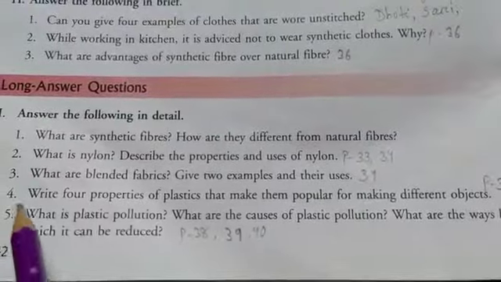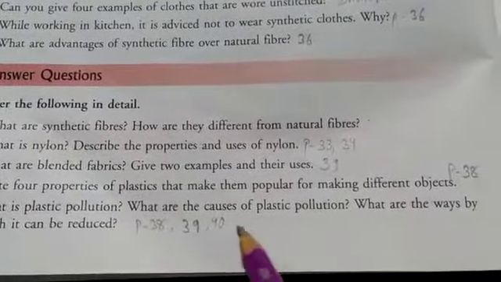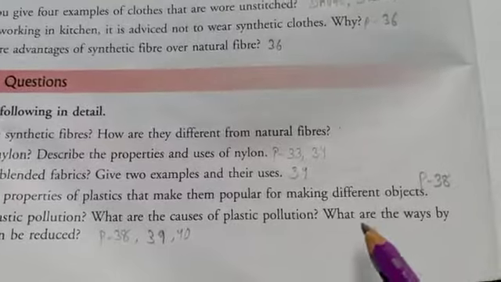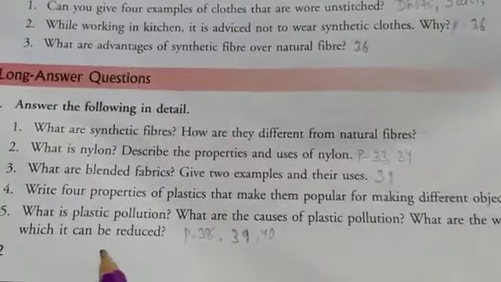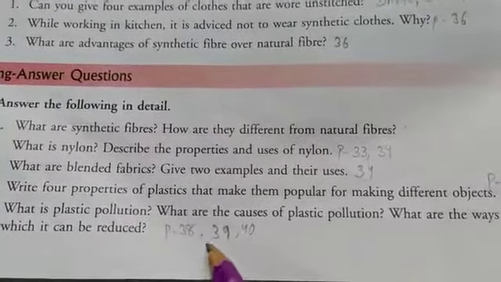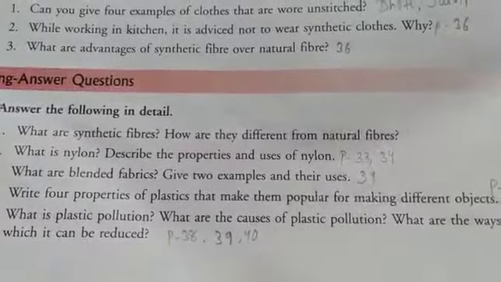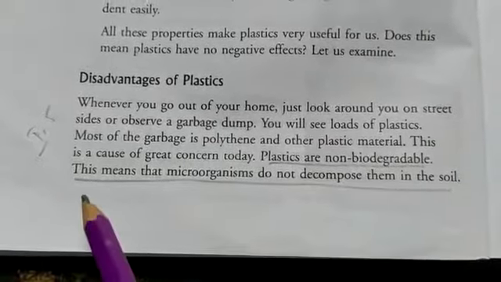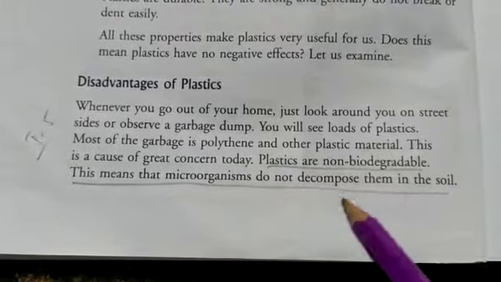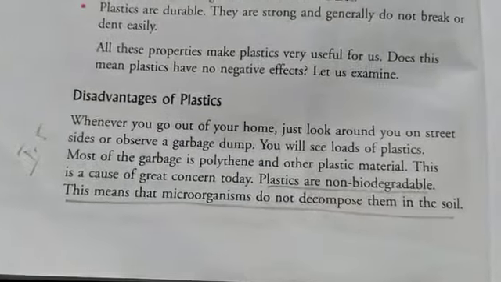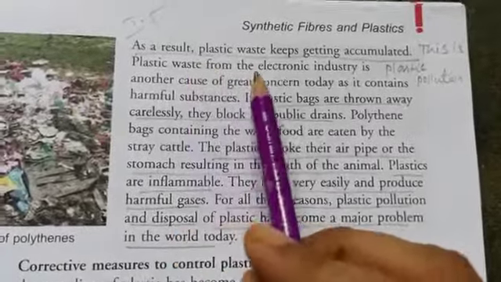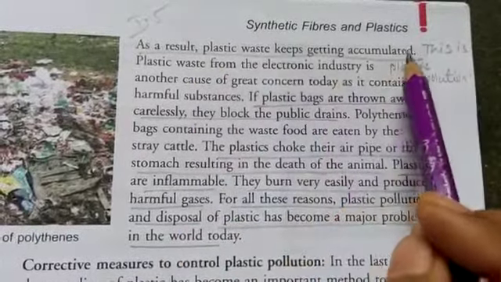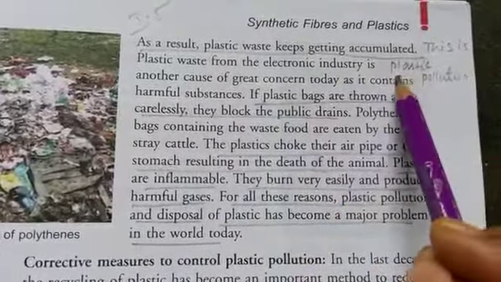Question number 5, what is plastic pollution? What are the causes of plastic pollution? What are the ways by which it can be reduced? Page numbers 38, 39, 40. So from here we will start. Plastics are non-biodegradable. This means that microorganisms do not decompose them in soil. As a result, plastic waste keeps getting accumulated. This is called plastic pollution.